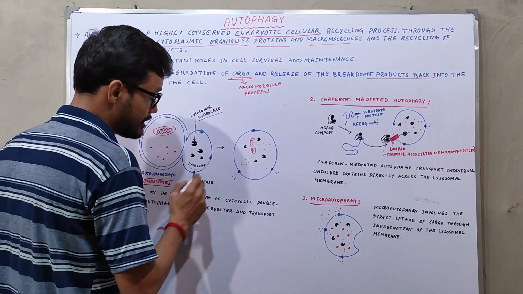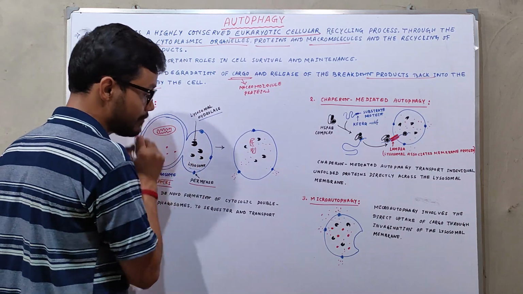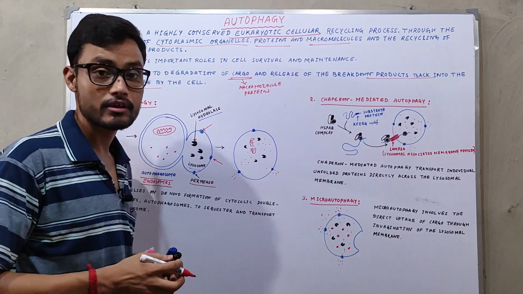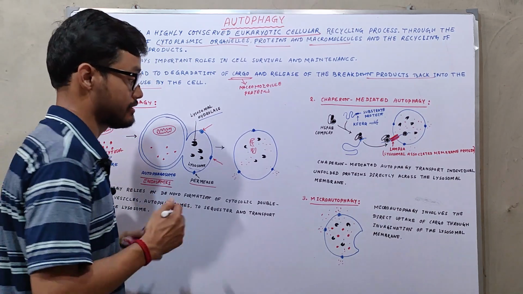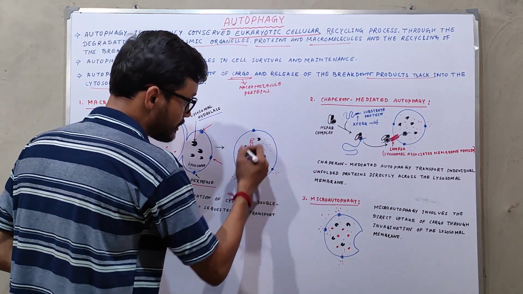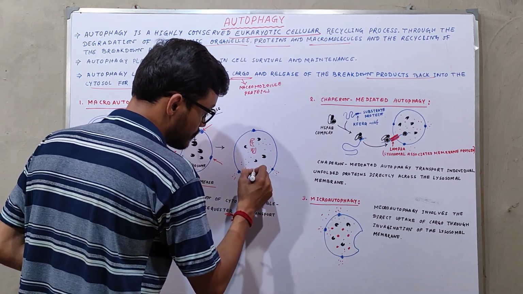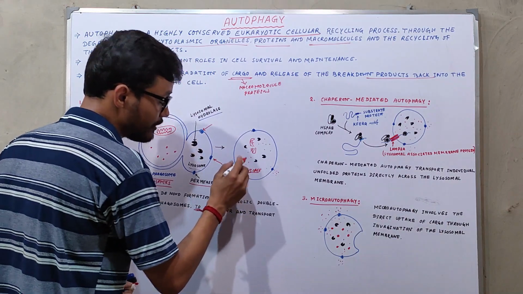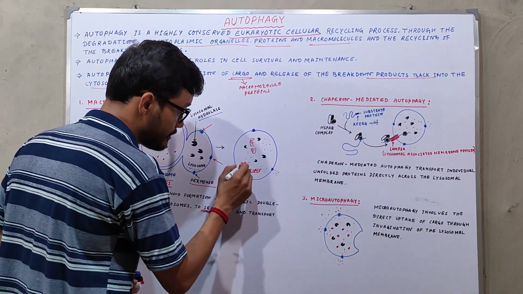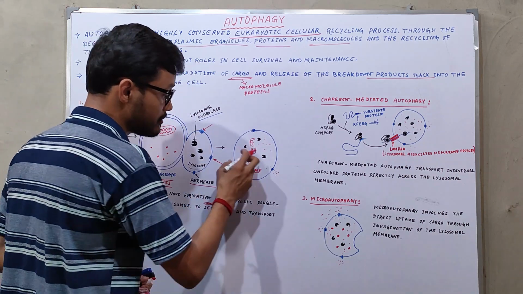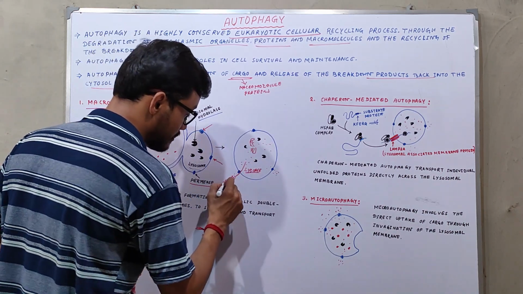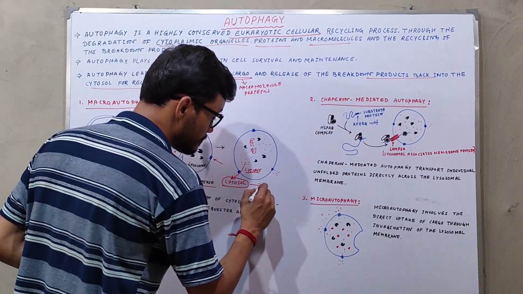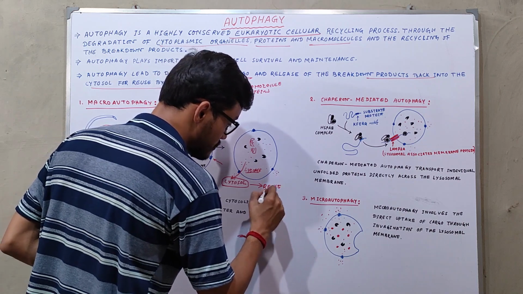The permeases present in the lysosomal membrane help the cell to reuse the components. Whenever these products are digested within the lysosome or autolysosome, the small molecular components move out from the inside of the lysosome into the cytosol of the cell, and these molecules are reused by the cell.